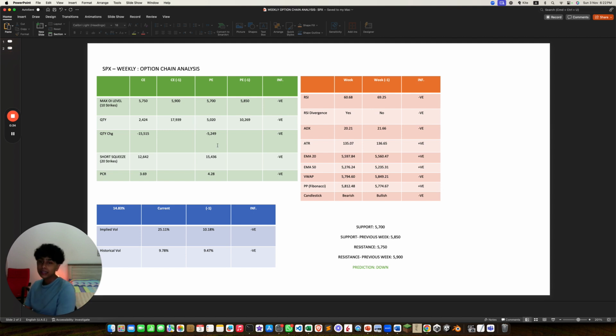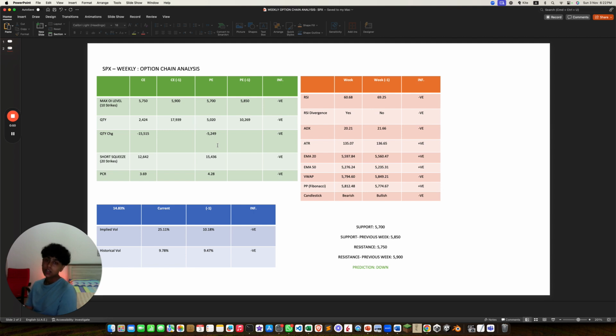So, the CE level and PE level have both decreased. That's a negative. The quantity is higher for PE. That's negative. The change is higher for CE. That's negative. Short squeeze is higher for PE. That's negative. And the PCR is high. That suggests it's extremely overbought.